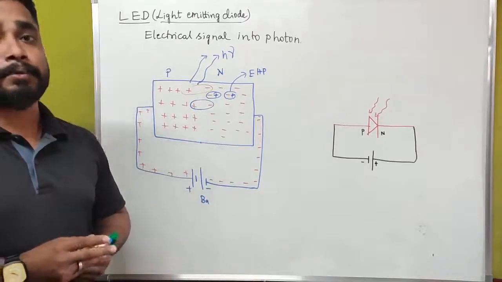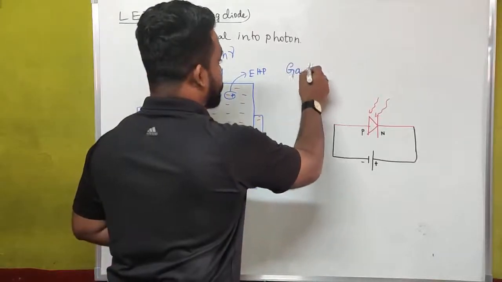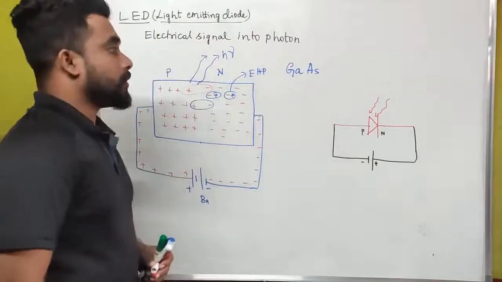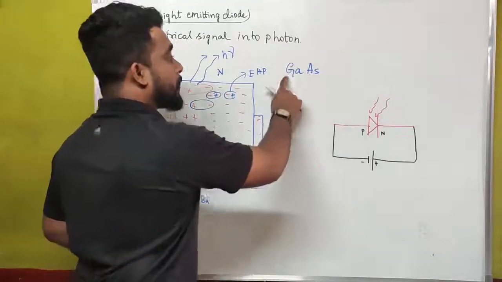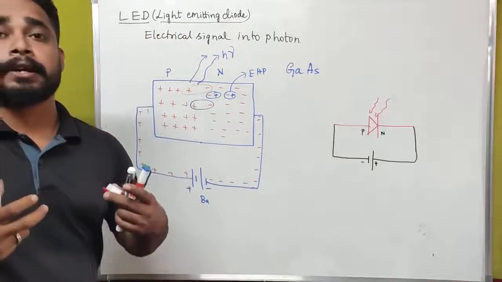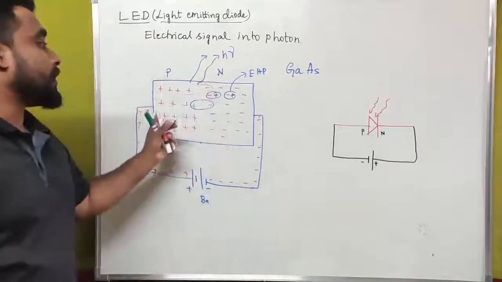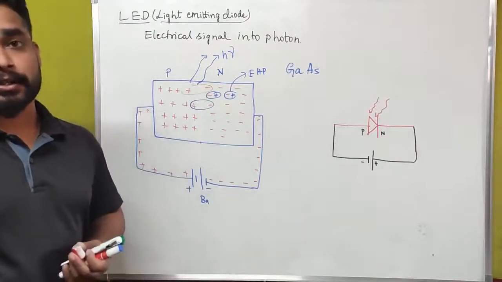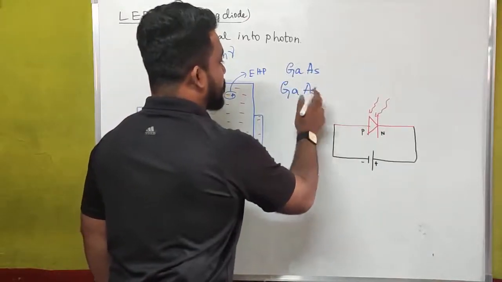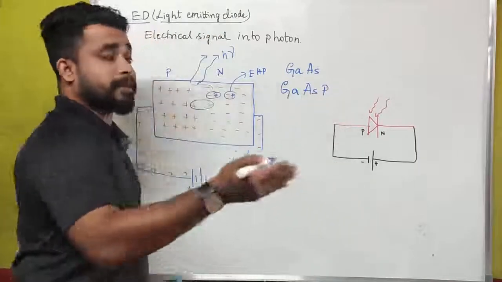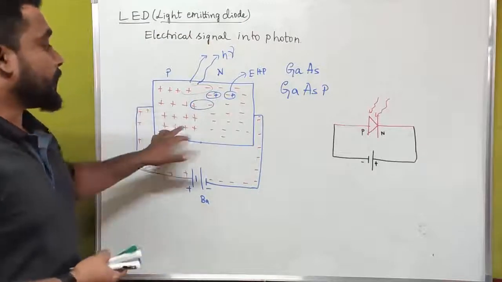Which kind of compound elements are we using for LED? That is gallium arsenide. This is a trivalent impurity, this is a pentavalent impurity. If we combine trivalent and pentavalent impurities together, then we can get photon energy from a PN junction semiconductor diode. Or other transition elements such as gallium arsenic phosphorus or gallium arsenic boron. We can use compound elements for LED.